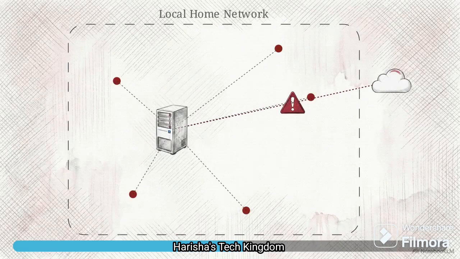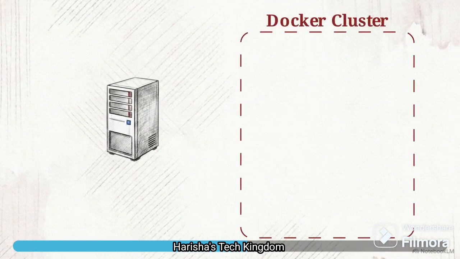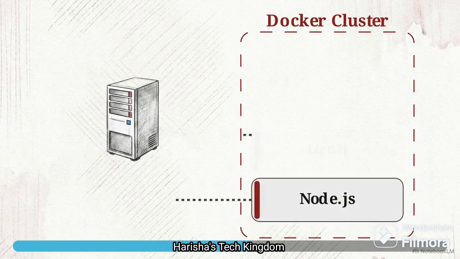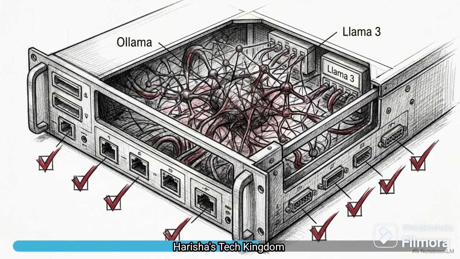This network map visualizes the Hybrid-Edge Backend. It is a fully self-hosted Docker cluster running directly on the user's local home network, utilizing Node.js, a Neo4j database, and Ollama. Within this specific stack, Ollama allows high-parameter conversational models, like Llama 3 or Mistral, to run entirely locally, without requiring external compute.